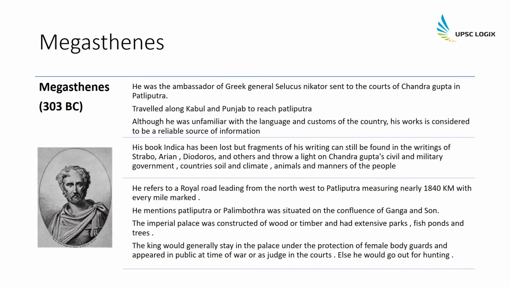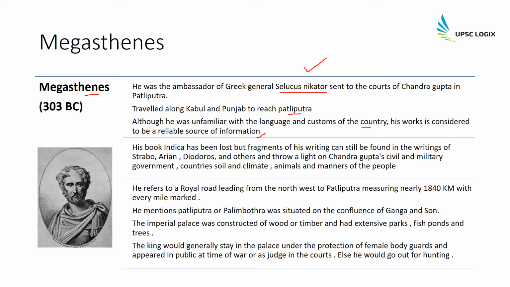Let us have a look at Megasthenes. Megasthenes came to Chandragupta Maurya's court in 303 BC after the treaty was concluded with Seleucus Nicator. So Seleucus Nicator, as we know, was the Greek general left behind by Alexander after he left India, and Megasthenes was his ambassador, and he traveled from Kabul and Punjab to reach Patliputra. He was unfamiliar with the language and customs of the country, and his work is considered to be a reliable source of information.